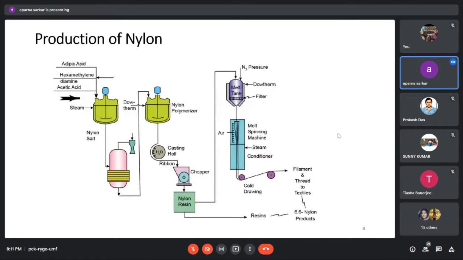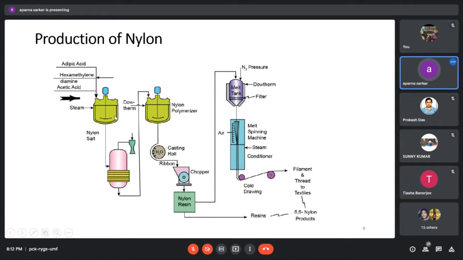Now the flow sheets are available, not schematic diagrams. This is for the nylon 66 manufacturing process. So we have adipic acid, hexamethylene diamine, and acetic acid. This acetic acid is a promoter. Now, a fermenter reactor, and the reaction is endothermic, so we need some steam for the heating.